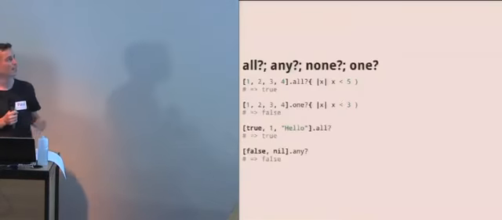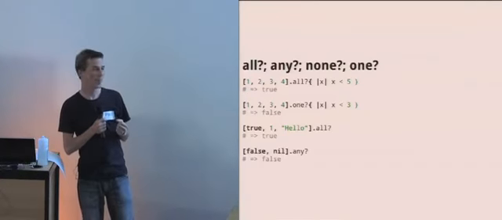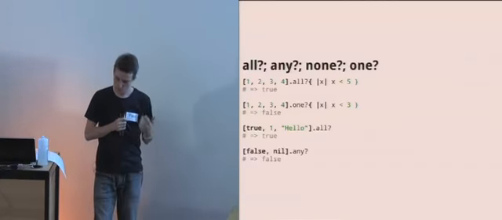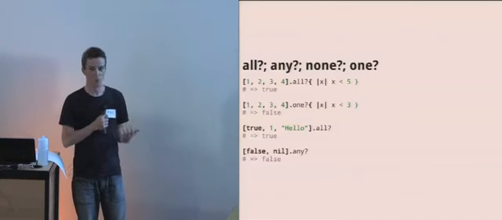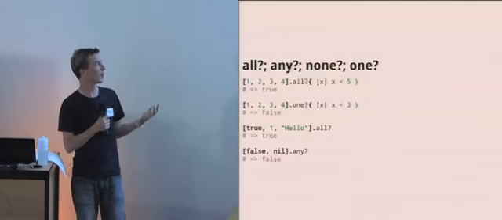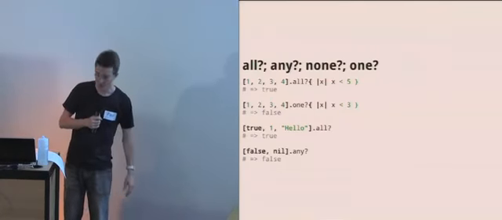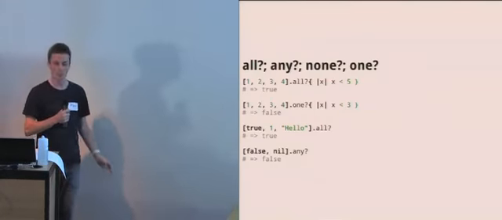So other stuff we've got, there's all, any, none, and one. And these all tell us, for example, if all of the things in the enumeration match a particular set of constraints, or if one of them does, or if none of them do, or if any of them do. They all work in pretty much the same way.